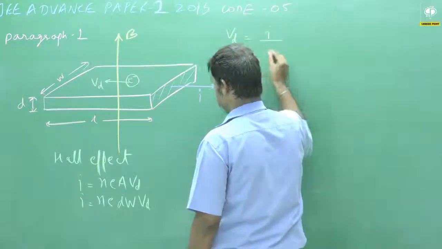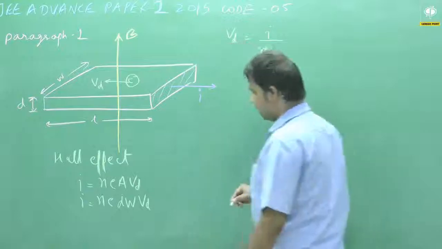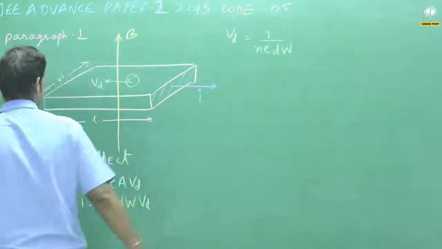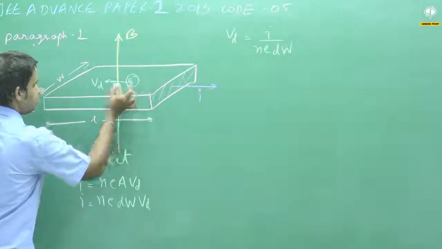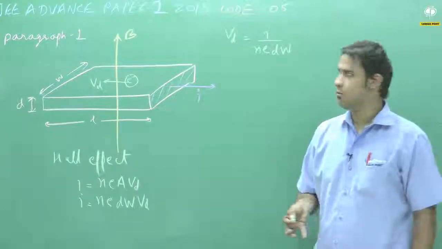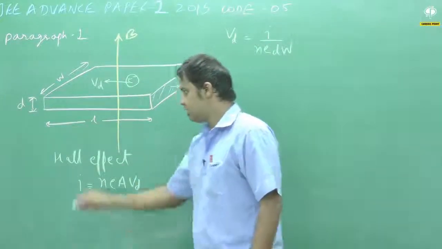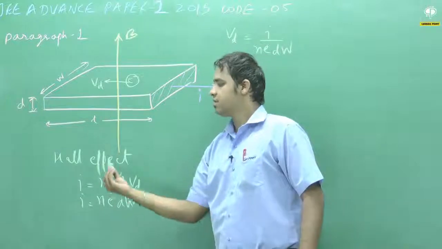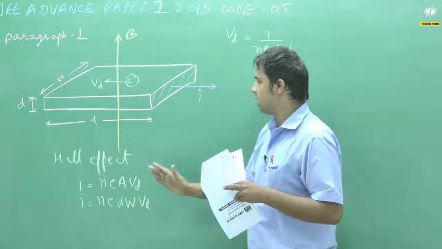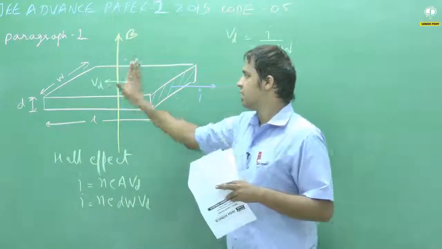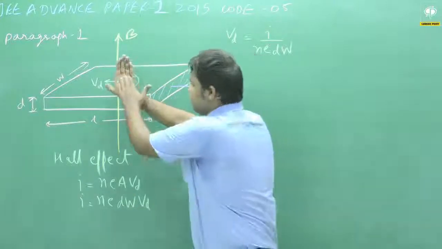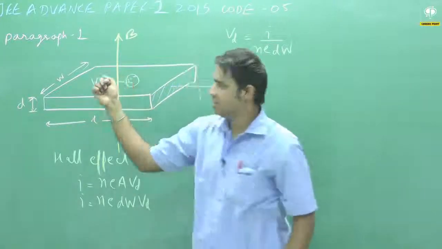Now what is the need of Vd? We will understand this later on. Vd equals I upon n e D W, that we have calculated. Because this electron is moving, any charged particle moving in a magnetic field experiences magnetic force. The same happens with the electron. Electron is moving in this direction, magnetic field is in upward direction, so you can determine the force on the electron. This is the magnetic field, electron is moving in this direction, so the magnetic force will act in this direction.